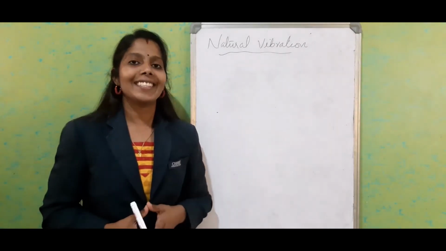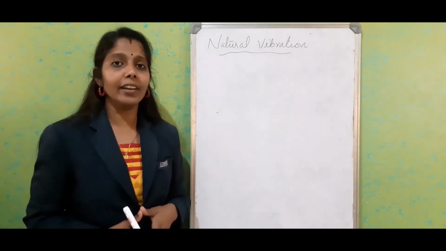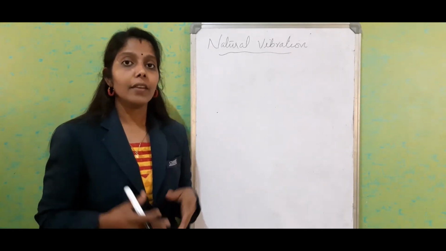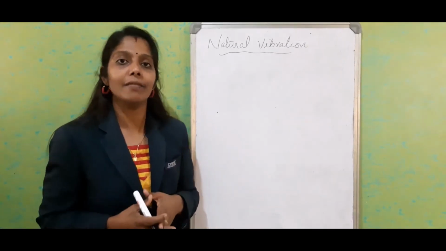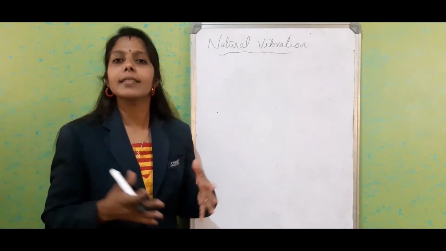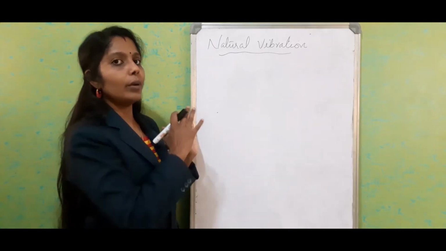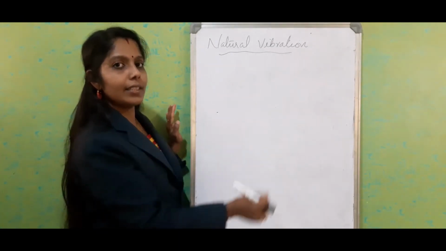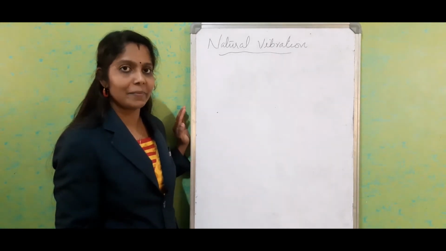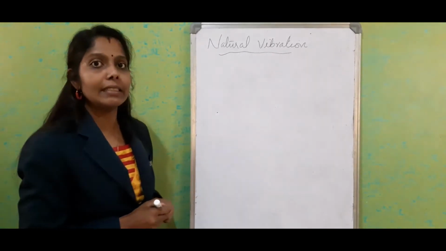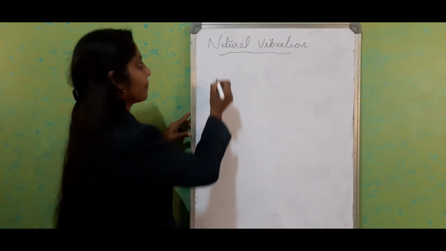Now let us see some examples of natural or free vibration, with the condition that it has to be considered in vacuum. Otherwise, the resistive force will be acting. So we are going to discuss it with the condition that it is in vacuum. First one, consider the case of a simple pendulum.